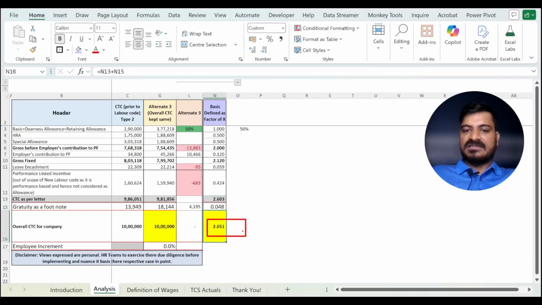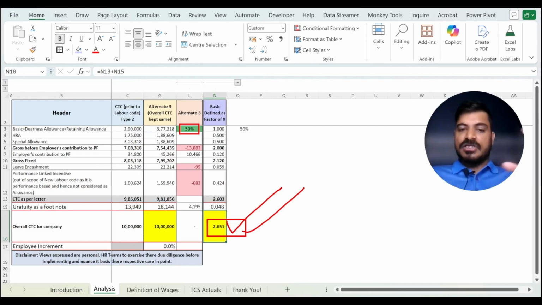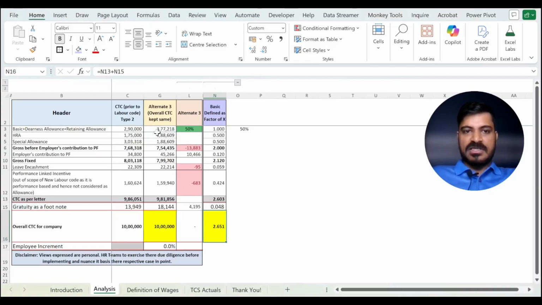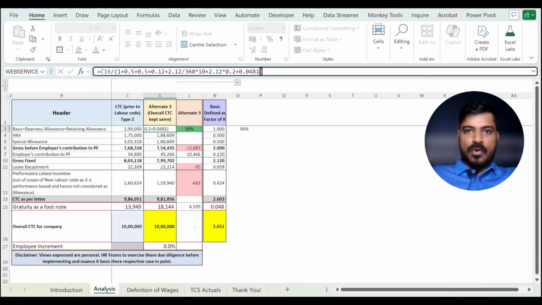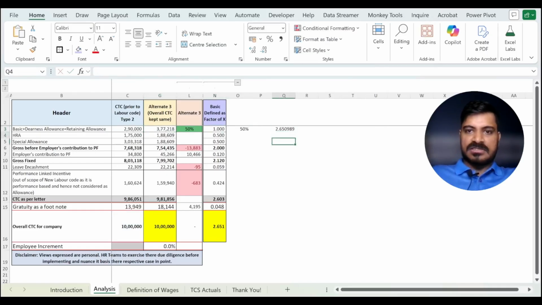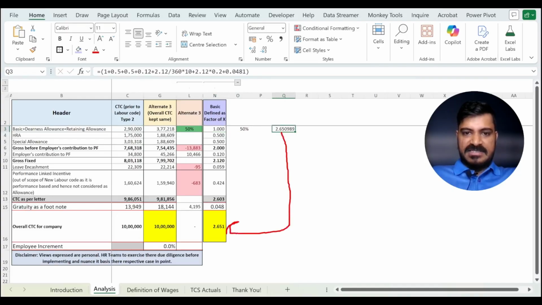Now, why have we done this exercise? The objective is to derive that if I want to find out the basic in this scenario which satisfies the 50% criteria, I will require this number as an equation to frame the overall 10 lakh rupees split by different components. This is a very simplified version that I have shown and it really works. Let me show you. If I select all these numbers which I have pasted here and show you a sum, see here, it is reflecting as 2.6509. It is the same number as this.